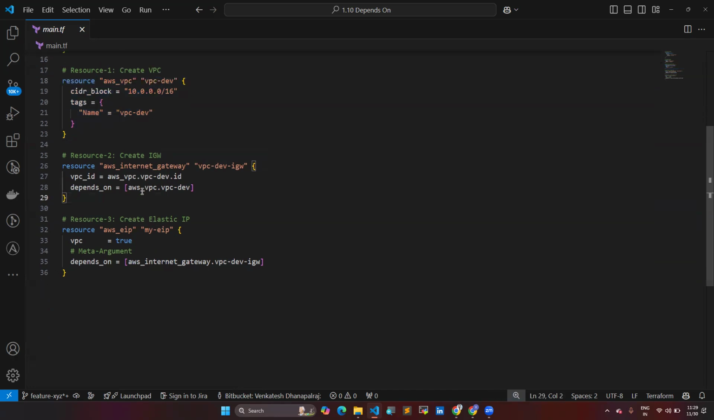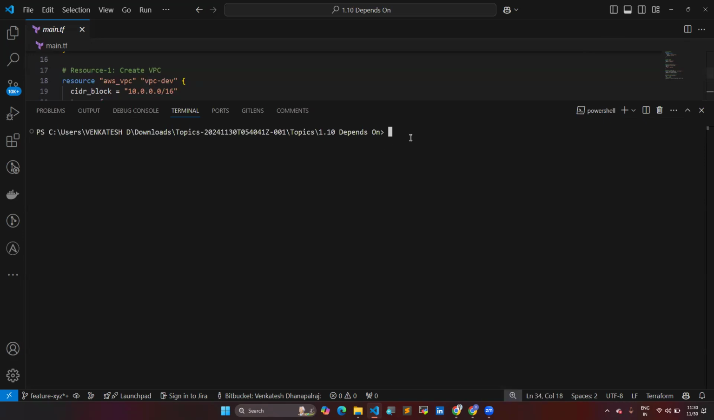Same like that, here I'm creating the elastic IP. Here I'm using the depends_on meta argument and I mentioned the internet gateway here. So once this internet gateway gets created, then I'm asking it to create this elastic IP. So here resource one will get created first, then resource two second, then resource three third. Let's see in the demo how it will work.